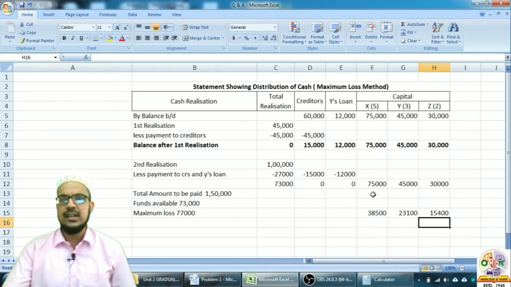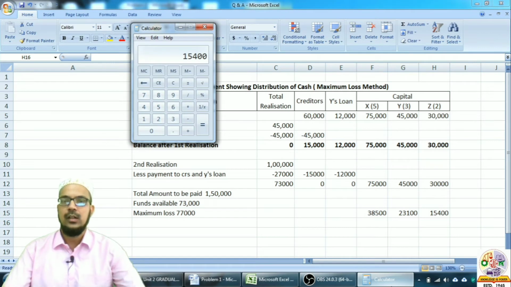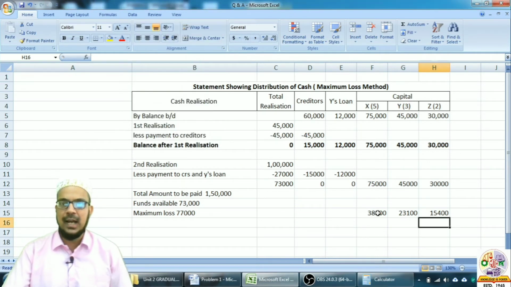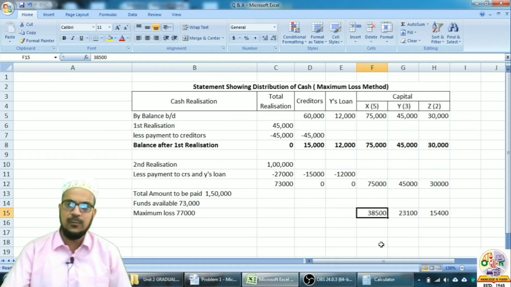Okay, so this is the maximum loss which we can distribute amongst the partners. Now what we will do is we will reduce the total amount from maximum loss. Now after distributing the maximum loss, what we will do next is we will find out the balance. How will we find out the balance? Balance will be 75,000 minus 38,500 for X. For Y it will be 45,000 minus 23,100, and for Z it will be 30,000 minus 15,400.